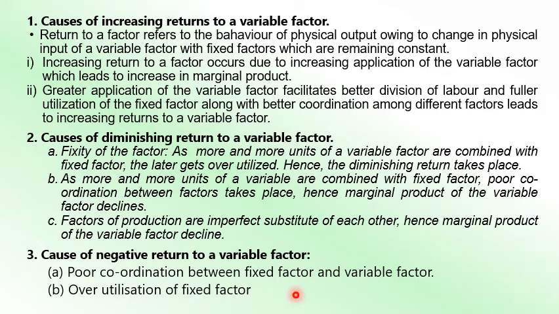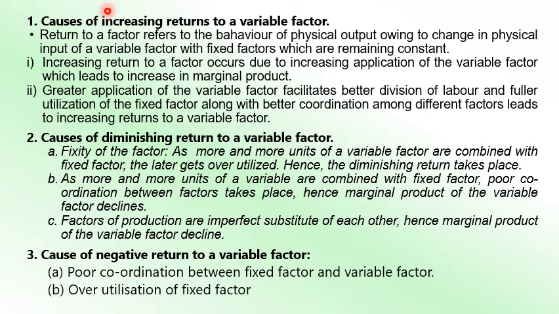So these are the three different stages and their causes: why it is increasing return, why it is diminishing return, and why it is negative return to a variable factor. This is the law of variable proportion, which operates under the short run production function. Now one question arises: which stage is the appropriate or ideal stage for a producer?